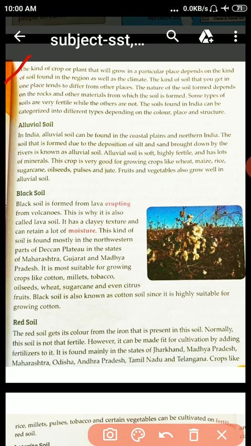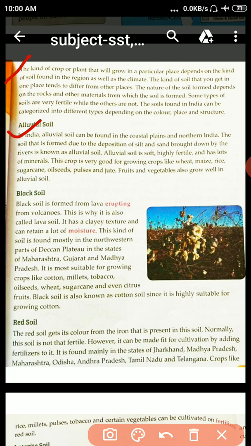Categories means differentiate. So we differentiate the soil in India into different types. We find different types of soil in India. Okay, so first here is alluvial soil. In India, alluvial soil can be found in the coastal plains and northern India. Student, coastal plains and northern India.